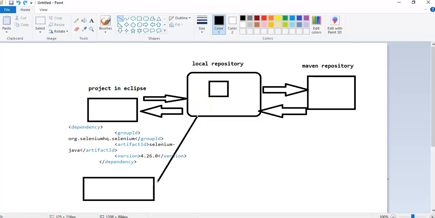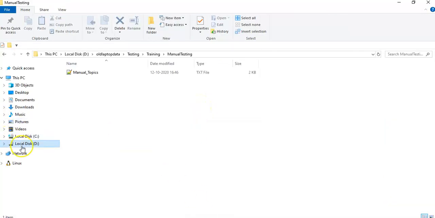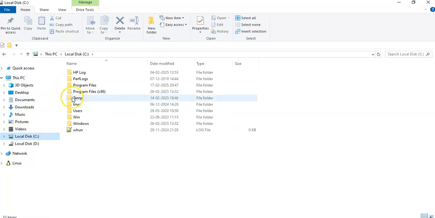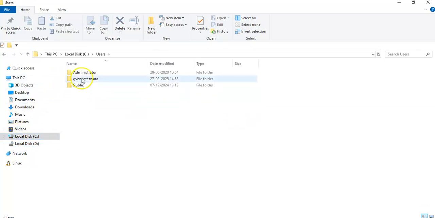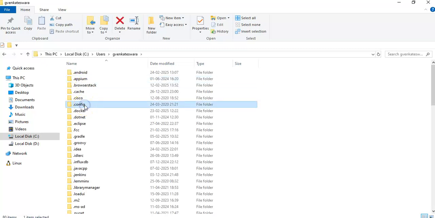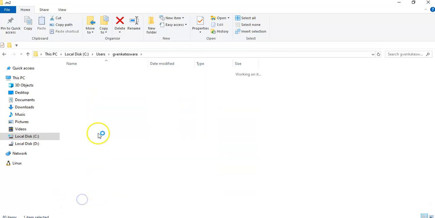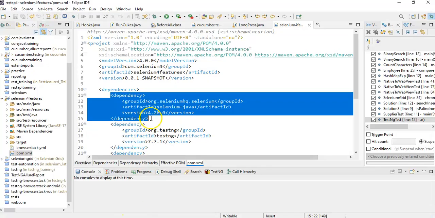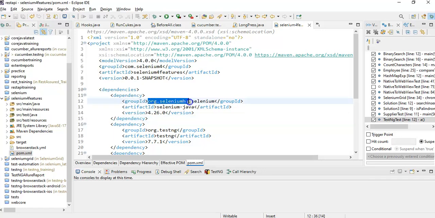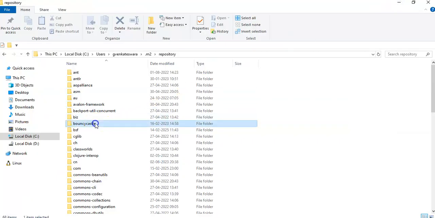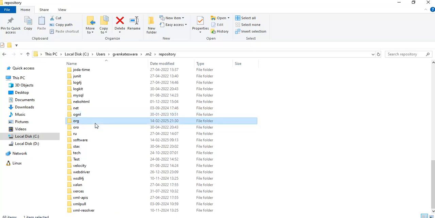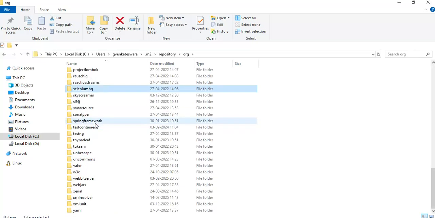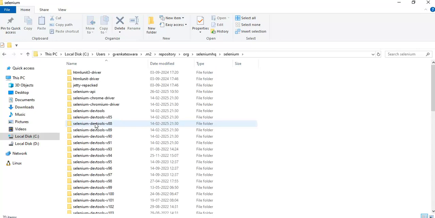Where is the local repository in our system? We can go to the C drive, Users, your user. There will be a .m2 folder, and then there is a repository. Here, how to verify whether Selenium is available or not? What is the dependency we have to verify? org, selenium HQ, selenium. Org means the first org folder, then selenium HQ, one more folder, then selenium, one more folder.